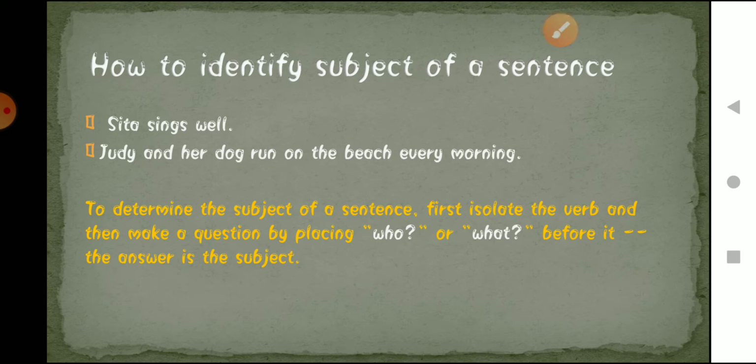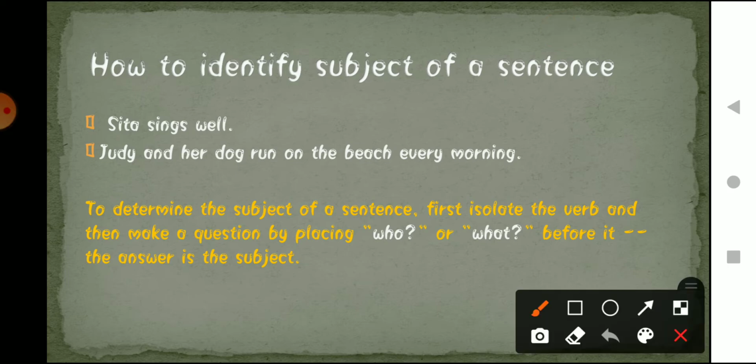Here the sentence is "Judy and her dog run on the beach every morning." So what are the steps that we have to follow to identify the subject? First we separate the verb. Here what is the verb? Run is the verb, right? Judy and her dog are running. After identifying the verb, we ask the question: who or what?